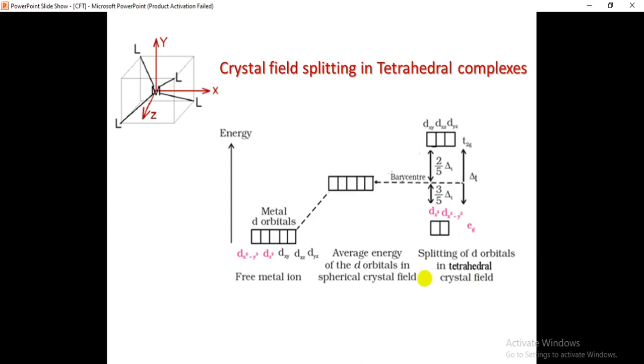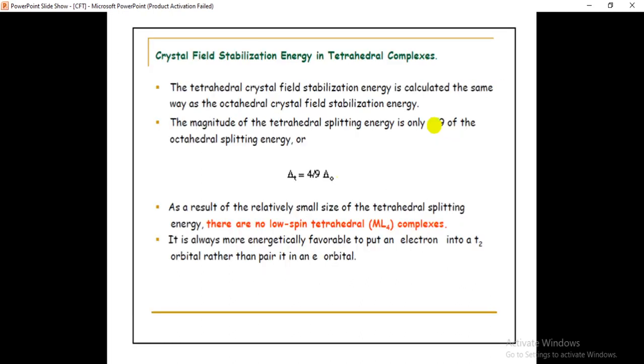Is it clear? Because there the T2g set will be down and the eg set will be high, but here in the tetrahedral complexes the eg set will be down and the T2g set will be on top. Is it clear? But the splitting magnitude will be different. We'll discuss later. If you see the crystal field stabilization energy in tetrahedral complexes,